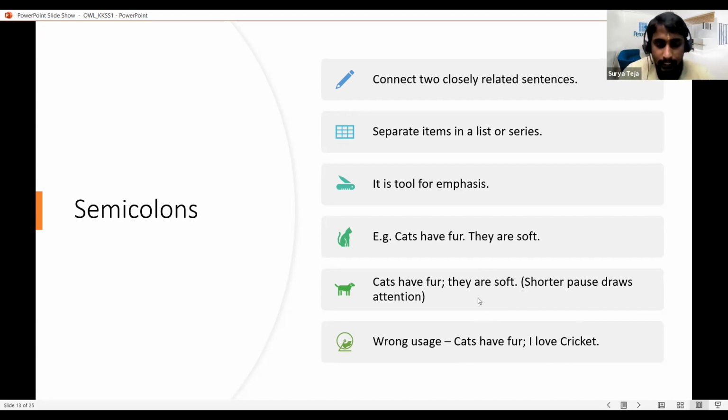Also, a semicolon has another interesting usage here. Semicolons actually put the emphasis on the first independent clause. If we see here, "Cats have fur"; "they are soft" is actually talking about this thing. It is placing emphasis on the first independent clause here. So this is one typical usage of semicolons.